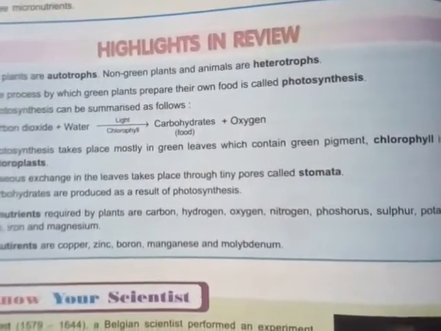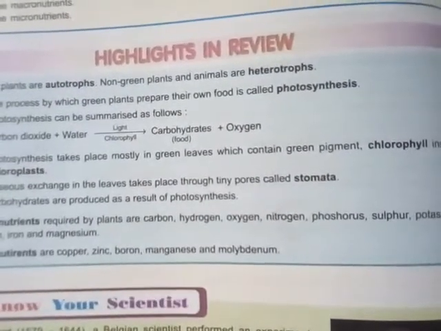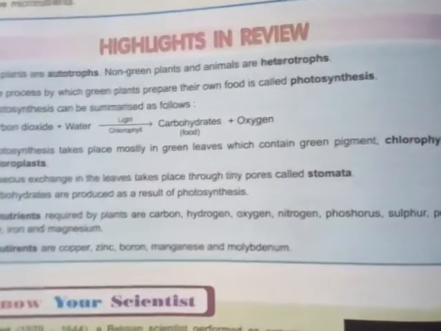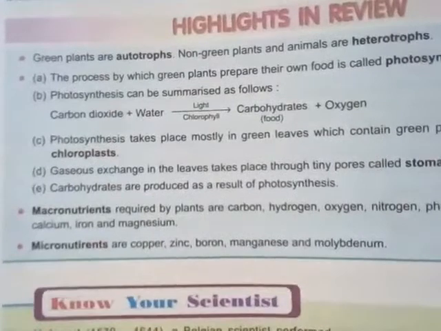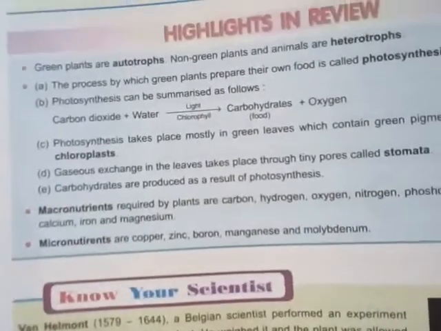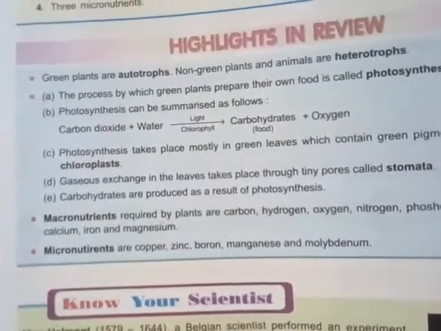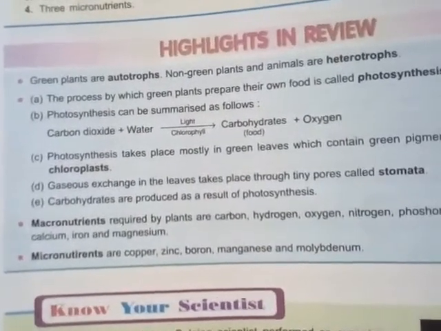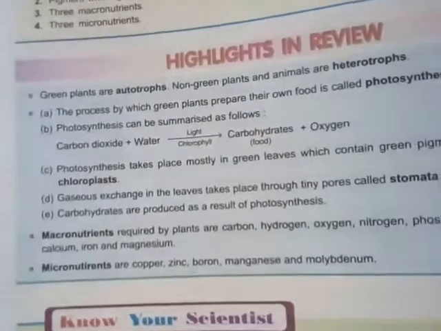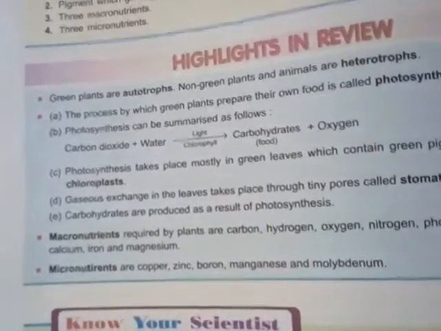So one question may come from this point: where is the chlorophyll present? The chlorophyll is present inside the chloroplast. Gaseous exchange in the leaves takes place through tiny pores called stomata. One question may be, what are stomata? Where are the stomata present? The stomata are present in leaves. What is the purpose of the stomata? It is the exchange of gases.